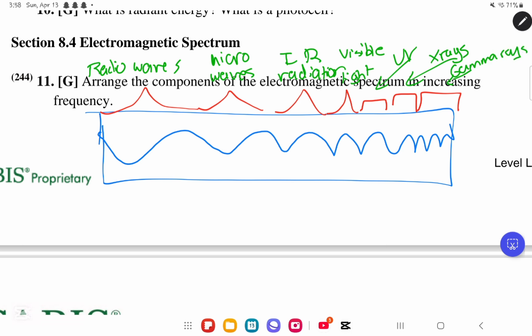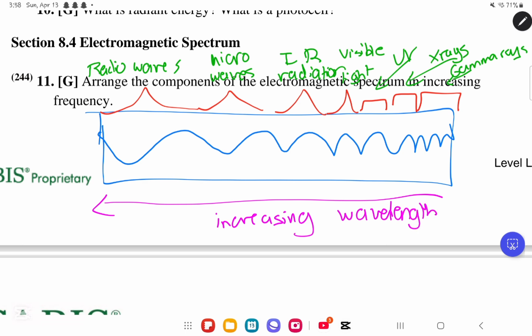So, radio waves have the biggest wavelength, microwaves get smaller, infrared radiation smaller, visible light smaller, ultraviolet smaller, X-rays smaller, and gamma rays have the smallest wavelength. Now, if we're doing it from wavelength, it would be like this. So this is the increasing wavelength.